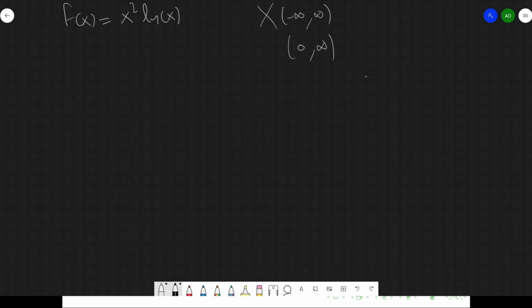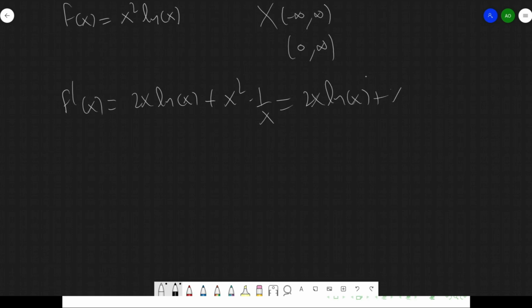Okay? Now, let's take a look at f prime of x and see if we have points where the derivative is 0 or does not exist. So the derivative is 2x log of x plus x squared times 1 over x. So we simplify this a bit. It's 2x log of x plus x. Clearly, this is the region where this function does not exist. It's a big interval. This function does not exist in minus infinity to 0 closed. So we can't use all those for critical points. They're not going to be a maximum or a minimum or anything like that.